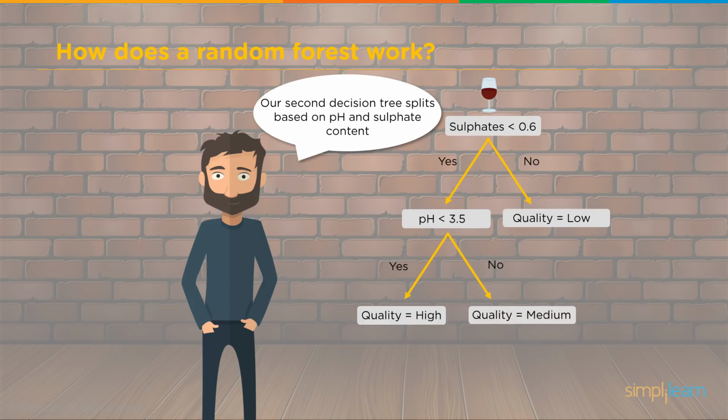And then our second tree is going to split on sulfates less than 0.6 and pH less than 3.5. Coming down here, if the pH is low and the sulfates are low, the quality equals high. If the pH is a little higher but the sulfates are low, it's not so good. And if the sulfates are greater than 0.6, we have a quality equal to low. And then we'll do a third decision tree. We'll split it based on pH. We can see below how that tree looks, with sugar less than 2.5. If not, the quality equals low. It's a real low quality.